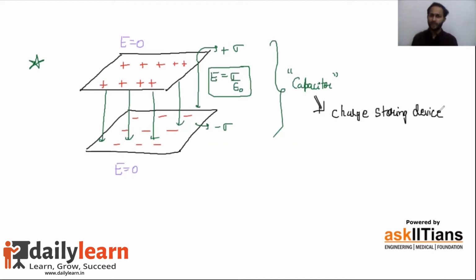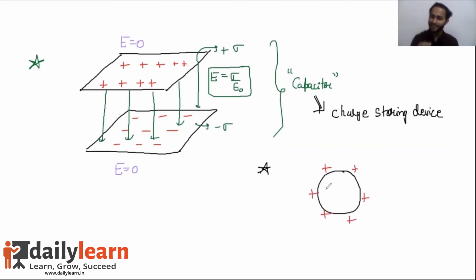So why do we need to store charge in this kind of complex way, giving positive to one, negative to the other? Why not store charges on a single conductor? Maybe I could have taken a sphere, connected it to a socket, and then obtained some charges on it. What would have been the problem? Why did I not store charges on a single conductor, but instead chose to have two conductors and give them equal and opposite charges? The reason for that is actually kind of simple.